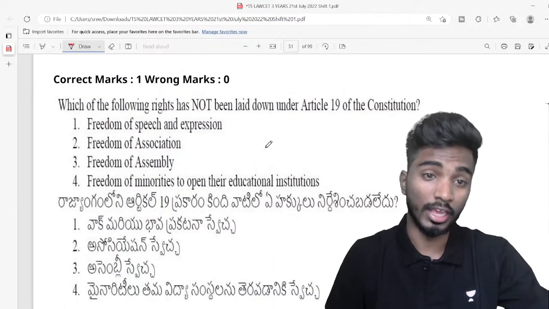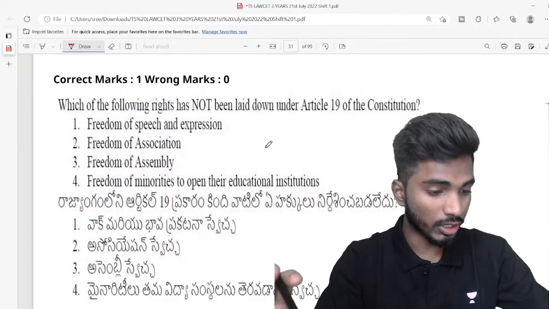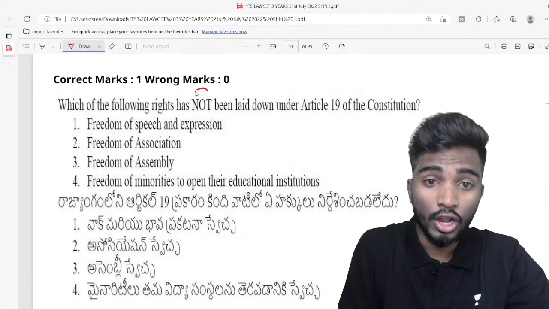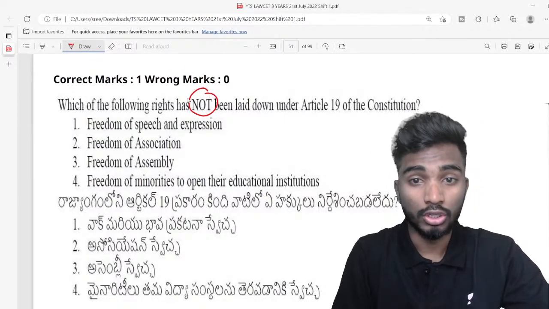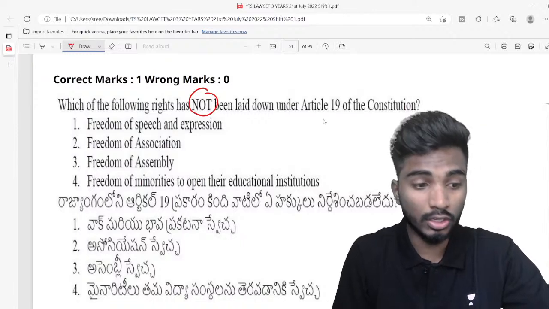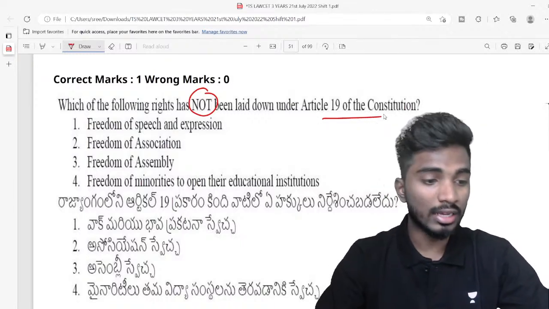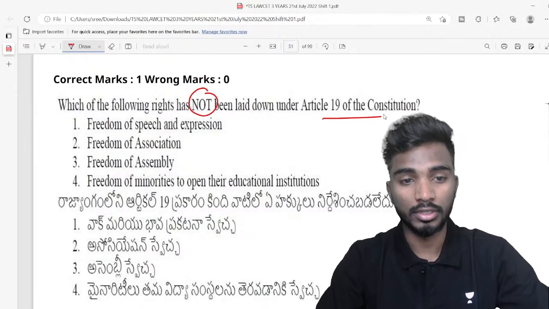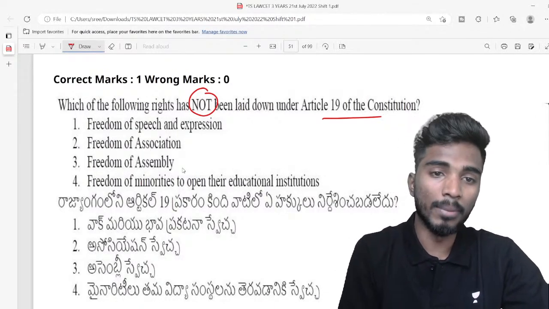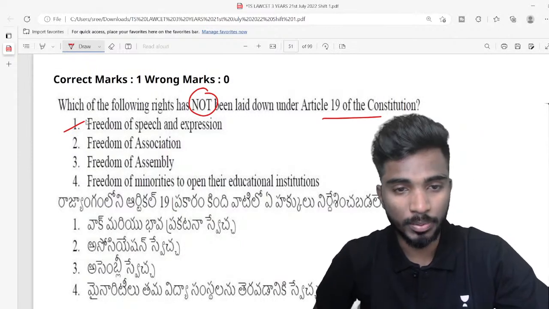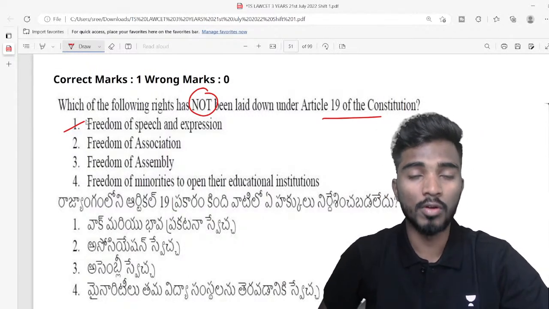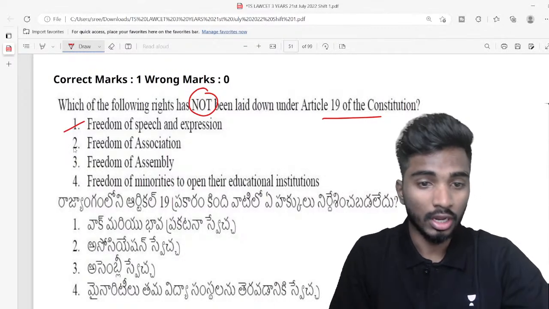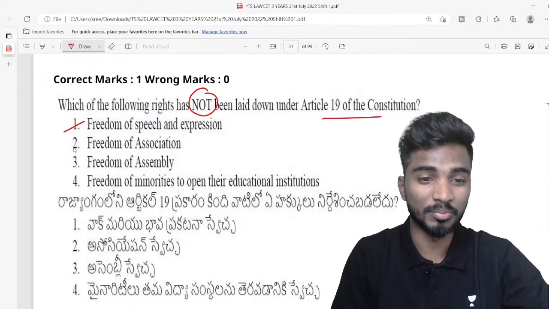Yeah, very important. Again, you have to read the question carefully, right? The question is: which of the following has not been laid under Article 19 of the Indian Constitution? What is the provision that is not in Article 19? Article 19(1) gives freedom of speech and expression. Then freedom of association.